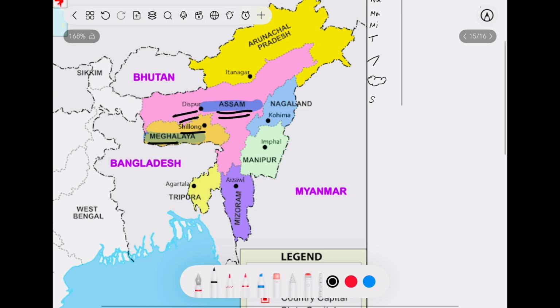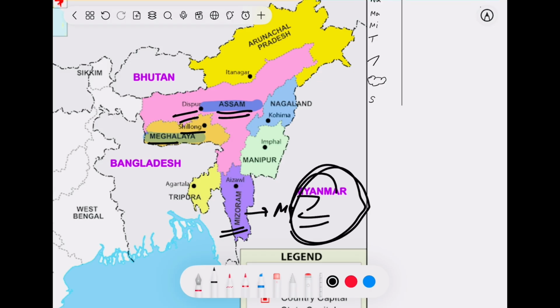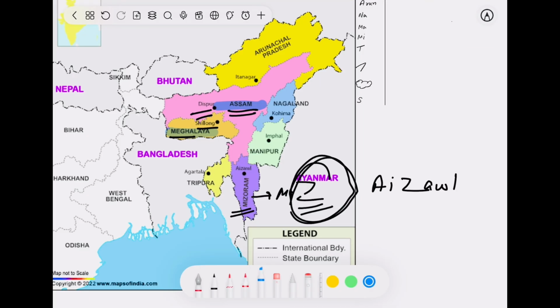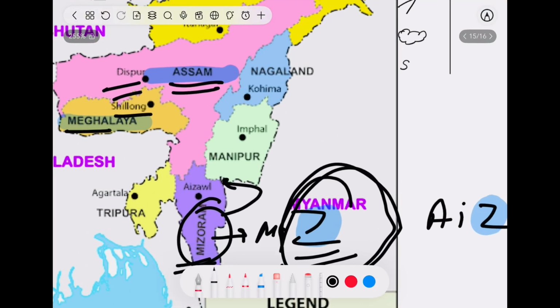Now, this is the state Mizoram, right? Here comes M I Z. Try to remember this Z part, and capital also A I Z A W L. This Z, just remember this part. Okay, Mizoram, Aizawl, right?